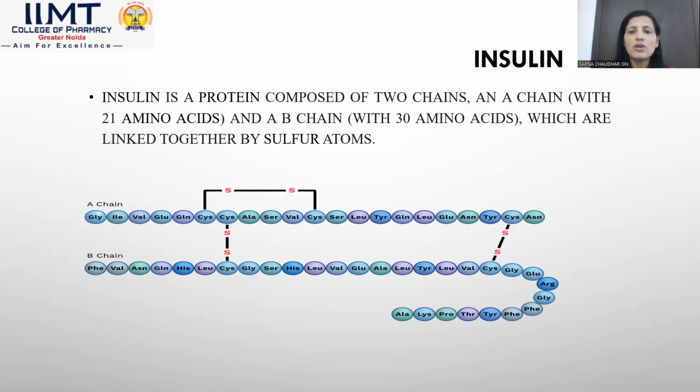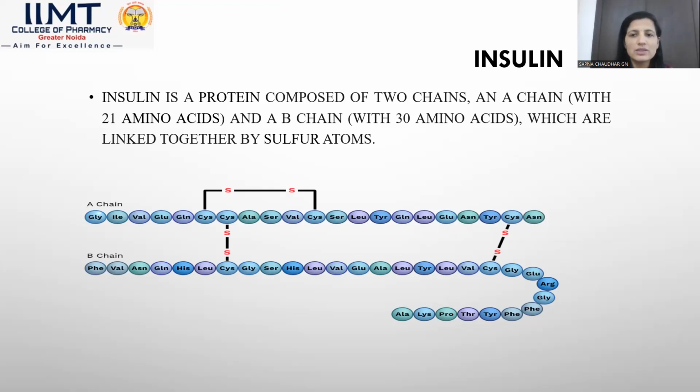Insulin is a protein composed of two chains. A total of 51 amino acids are included in the chains of insulin. The first chain is composed of 21 amino acids and the second chain is composed of 30 amino acids. So in total there are 51 amino acids present in the structure of insulin. The A and B chains are connected by disulfide bridges, as shown in the figure. That is, the two amino acid chains are connected to each other by two sulfur atoms. A disulfide bridge is present between these two chains.